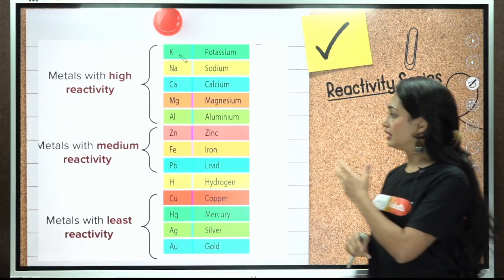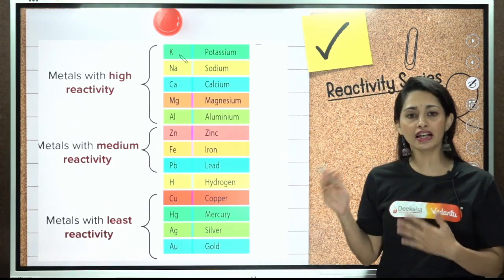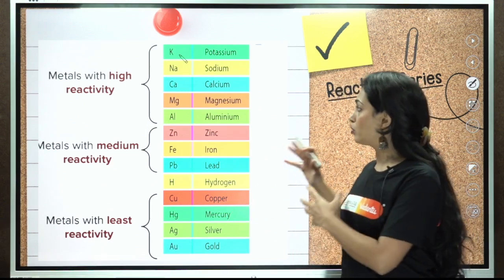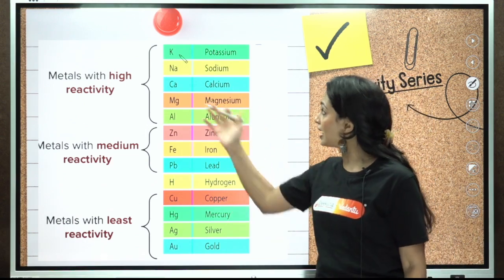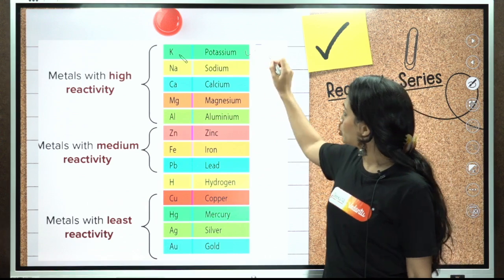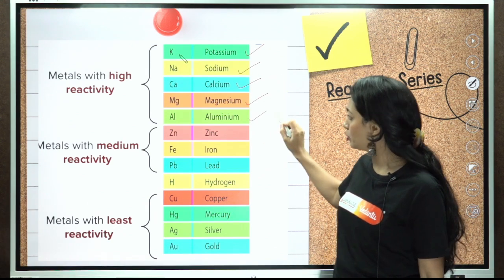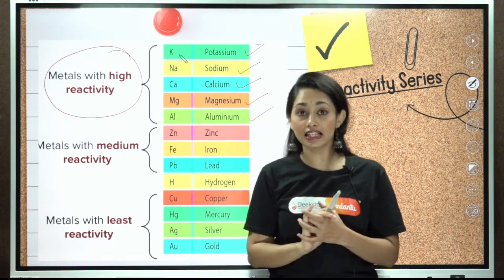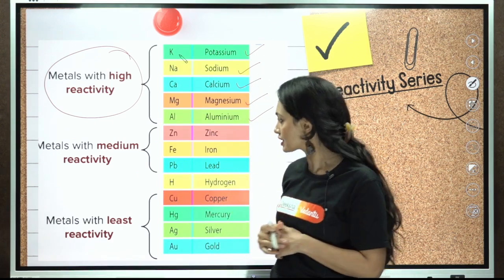Moving on to the reactivity series, you might be wondering why this is important. The extraction process depends upon the type of metal, that is, the reactivity of the metals. Potassium, sodium, calcium, magnesium, aluminium are metals with high reactivity. A different kind of technique is employed in order to extract these metals from their ores.